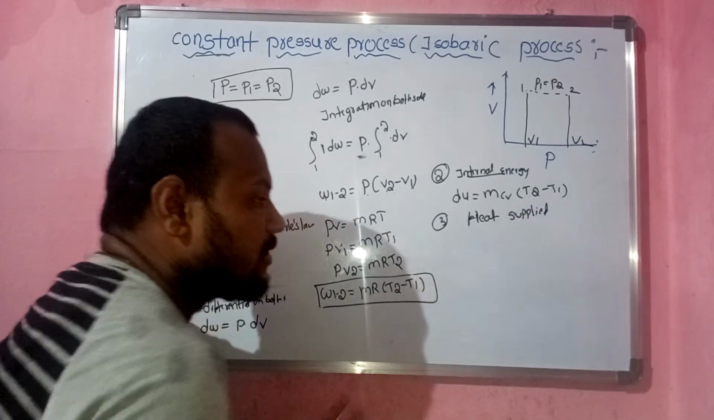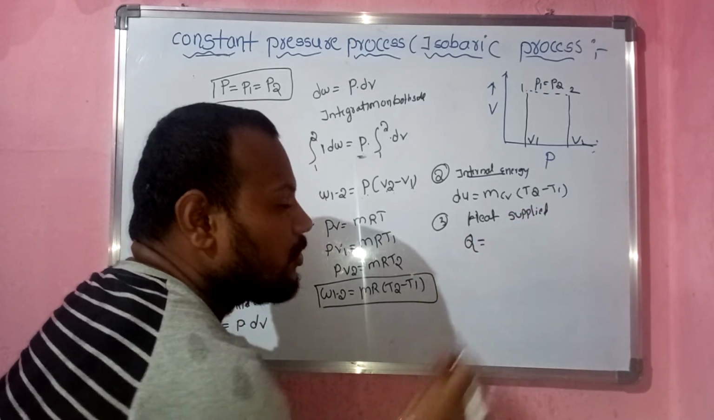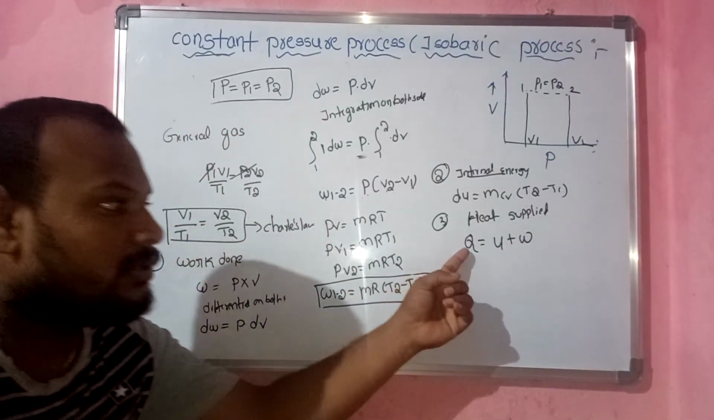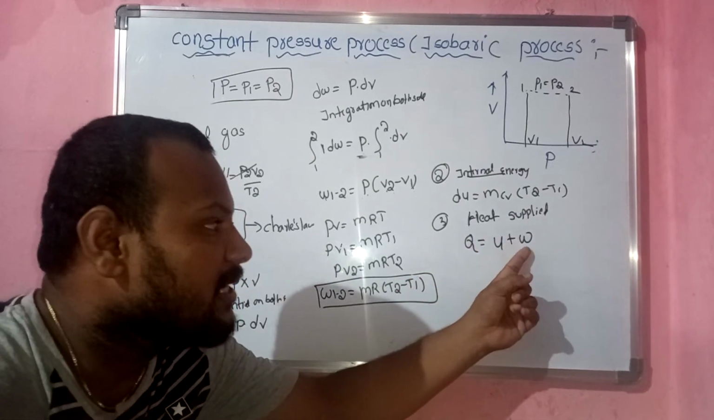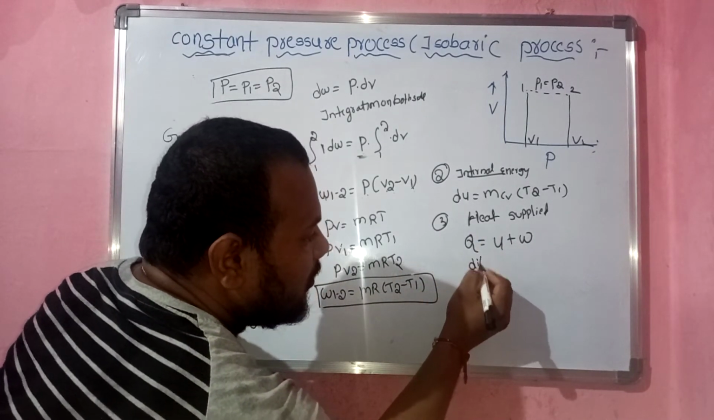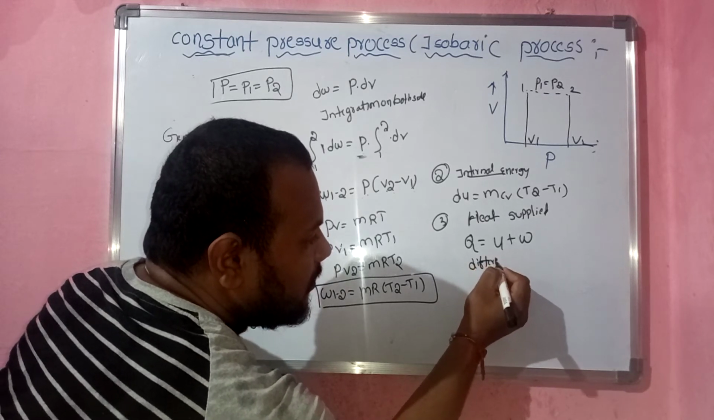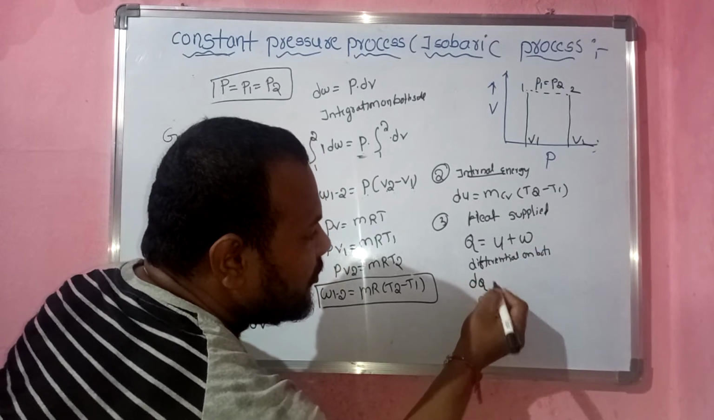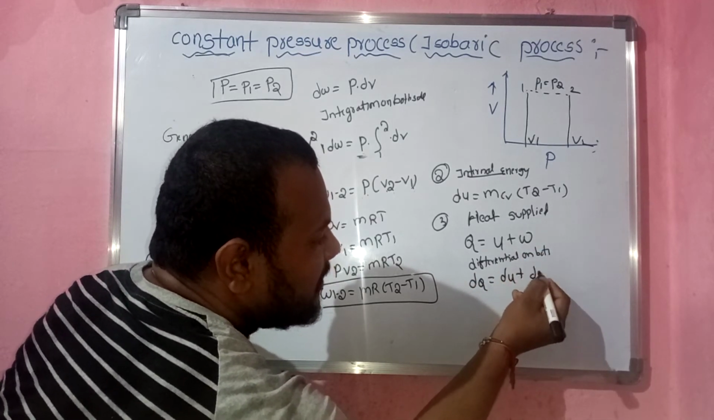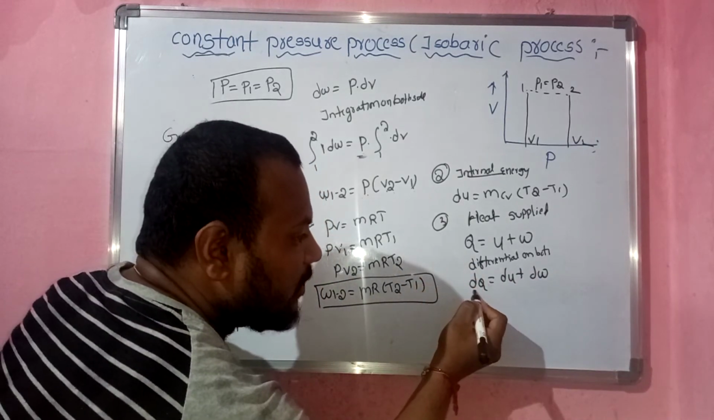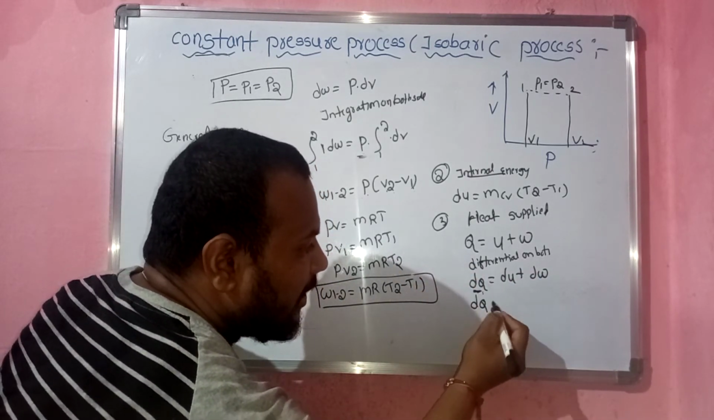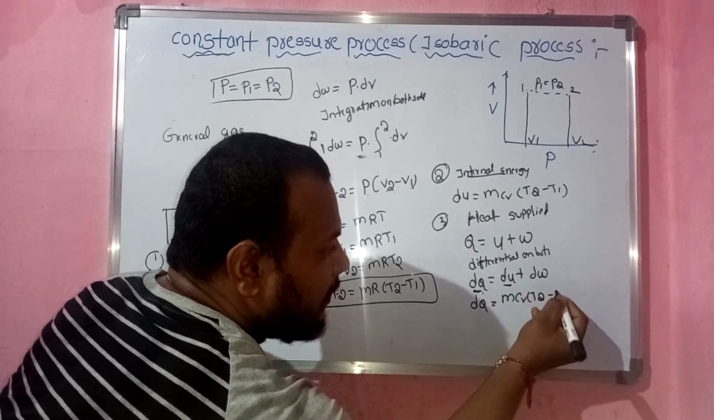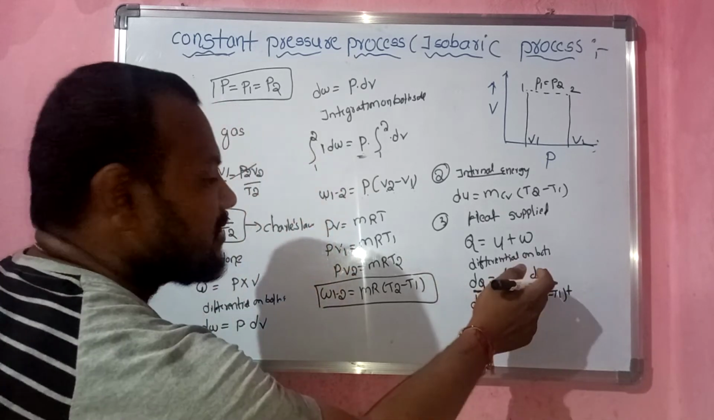So heat supplied: we know the equation, Q is equal to the sum of internal energy plus work done. So heat supplied is equal to the sum of internal energy plus work done. So now differential on both sides, then we will get dQ is equal to dU plus dW. So now what is the dQ value? We don't know. And what is the dU value? mCv into T2 minus T1, plus what is the work done?